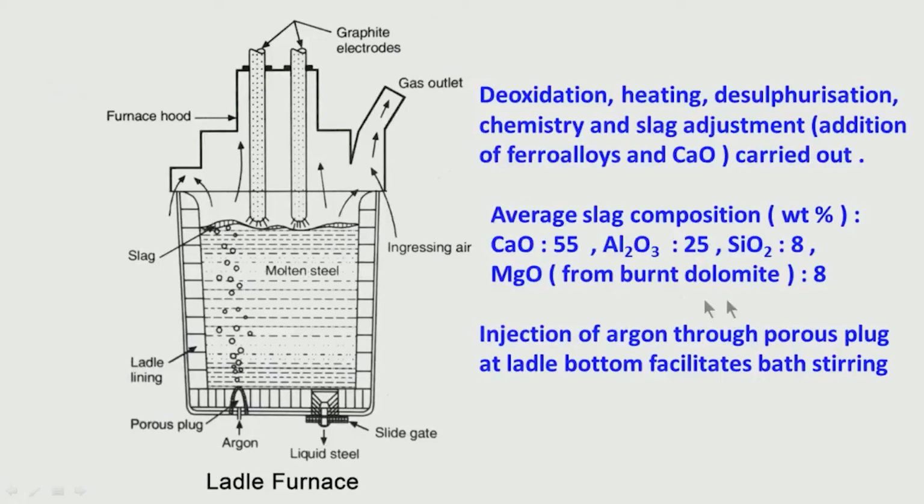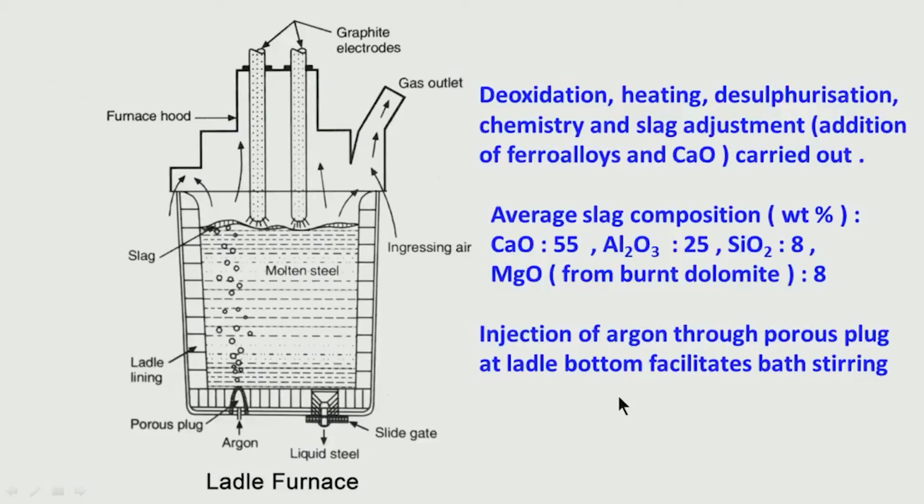This is coming from the burnt dolomite, which is the ladle lining. There is a refractory lining. This portion is called the ladle lining, made of burnt dolomite. So, some amount of MgO might come, and it actually comes from this refractory erosion. So, some amount of MgO will be there in the slag.